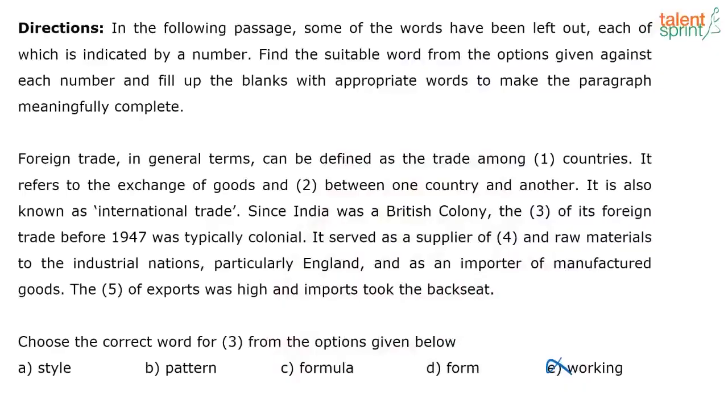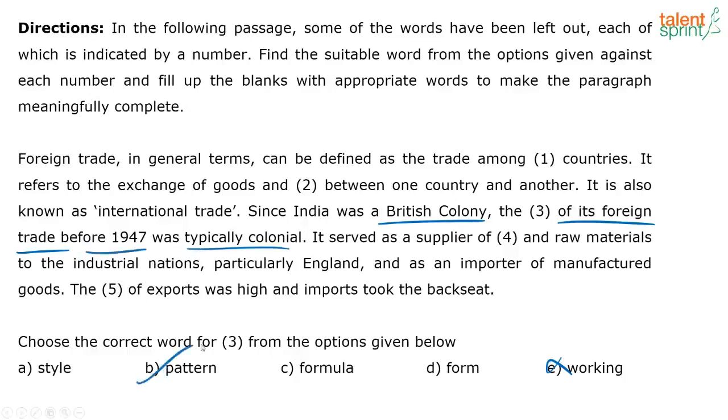We're not even talking about the shape, form, that is, shape. We're not talking about that. We're not talking about the style in which, I don't think we had a choice there. It has to be pattern. Since India was a British colony, it's specified there, the pattern of its foreign trade, as in the procedure or the manner in which the trade happened, the way in which something took place before 1947, was typically colonial.